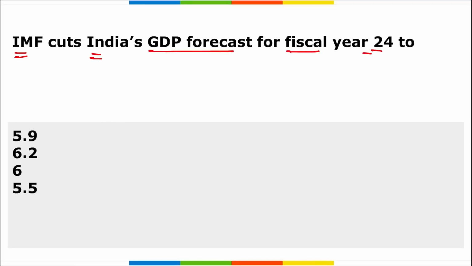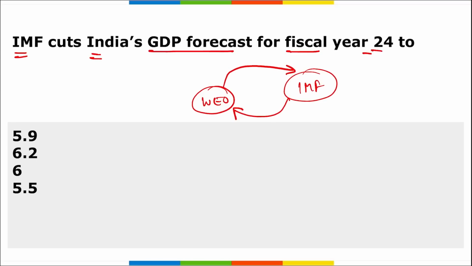So remember, IMF, in their World Economic Outlook 2023 report. This question can also be asked the other way around: that World Economic Outlook is a report released by which organization? It is released by the International Monetary Fund. They released the report titled A Rocky Recovery.